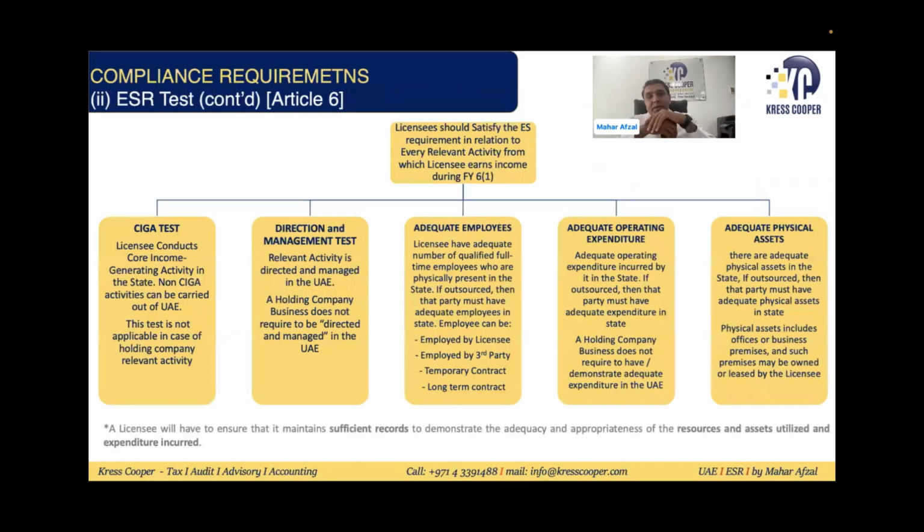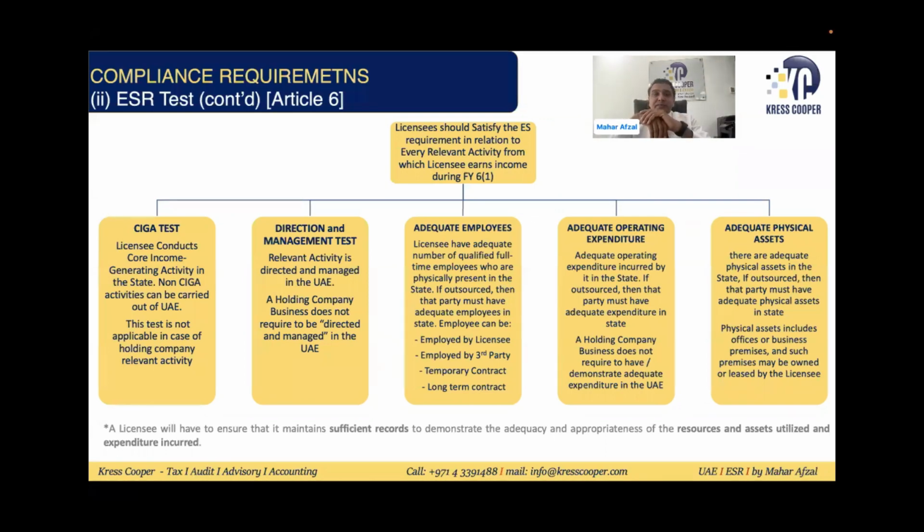Second, now you have submitted a notification. Now you need to satisfy the ESR test as well. This is the most important and challenging thing in the whole ESR. If you are a non-exempted licensee and you are generating relevant income, you need to satisfy the ESR test as well. And in the ESR test, the most important thing is SIGA, direction and management tests, and adequacy tests. 3 tests are there.